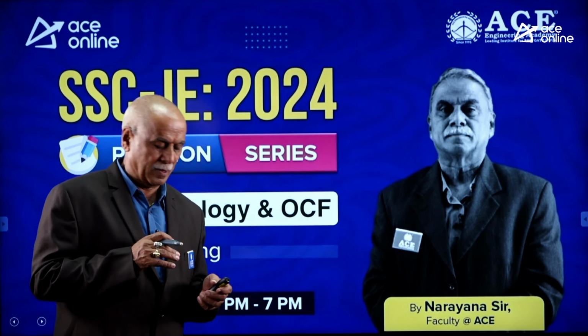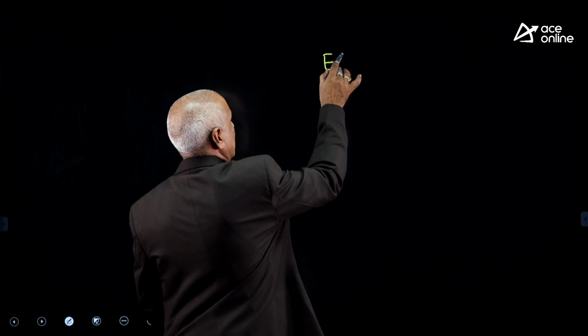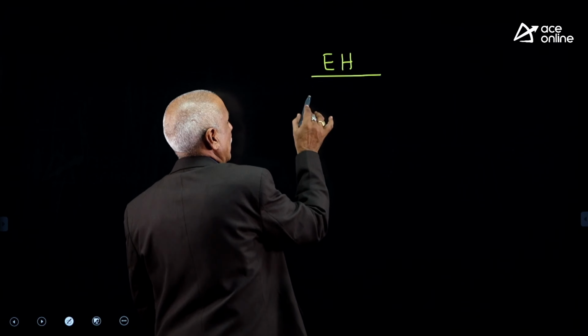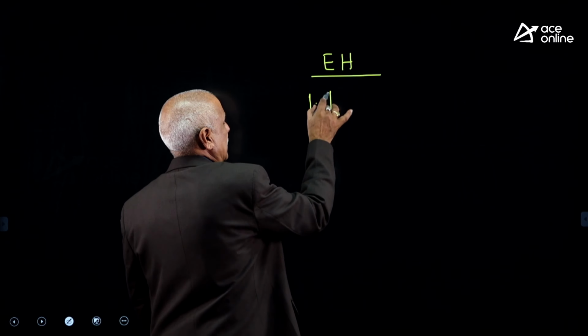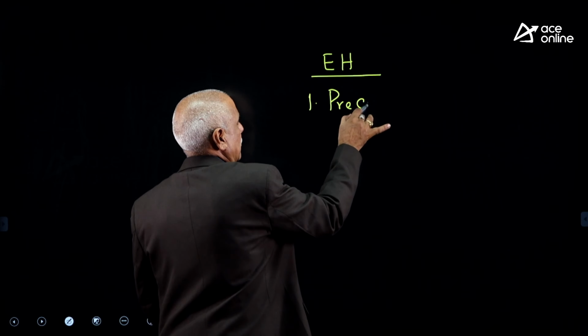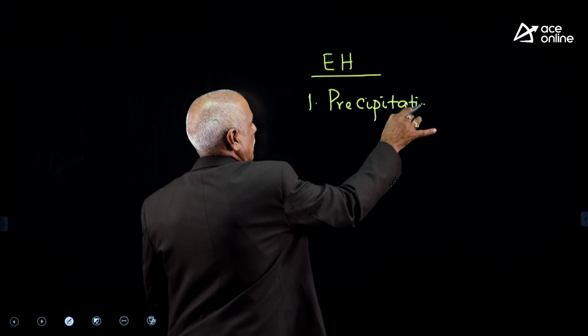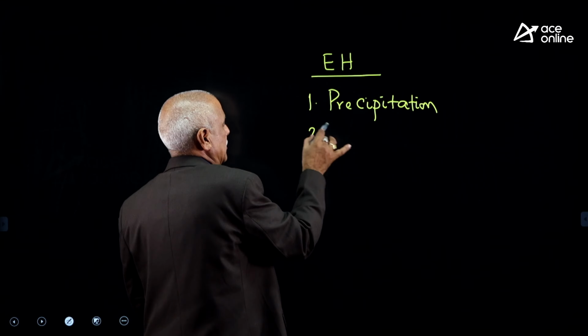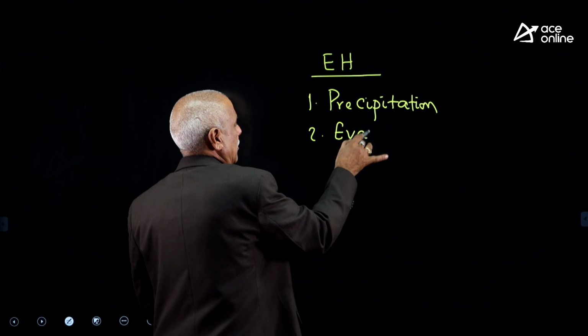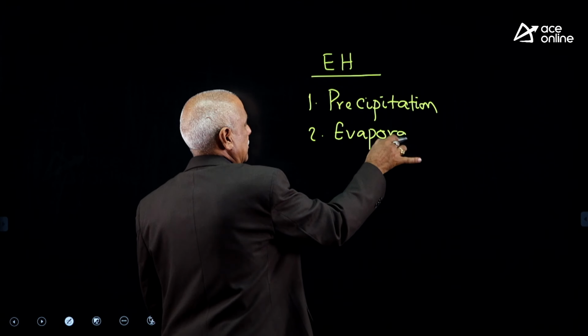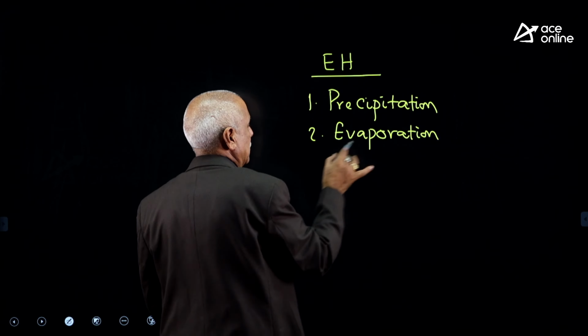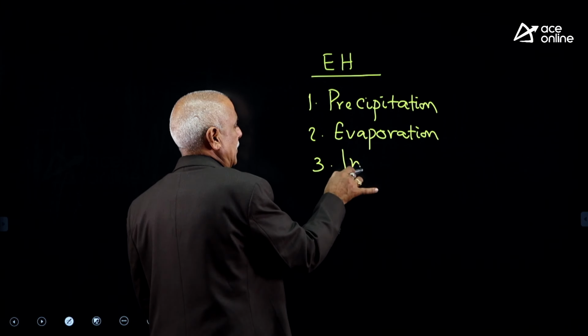When you see the subject of engineering hydrology, 4 major chapters are important. One is precipitation, second one is evaporation, third one is infiltration.